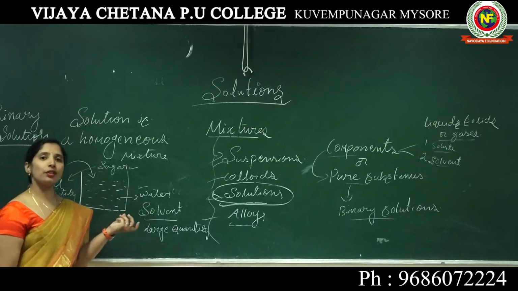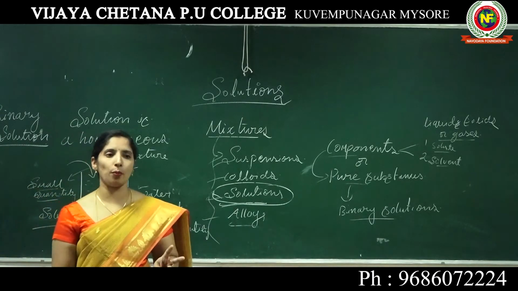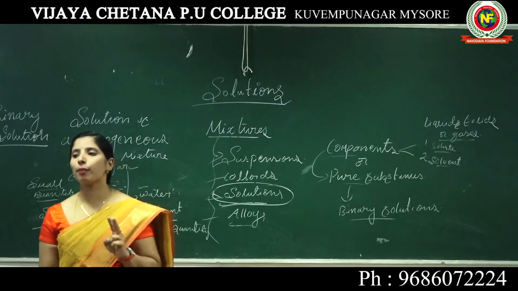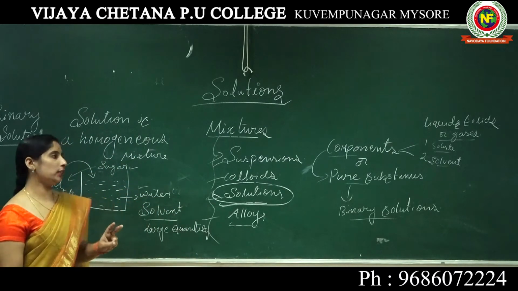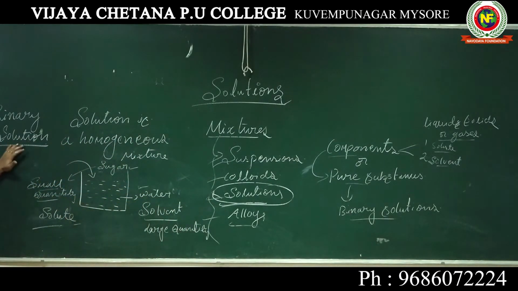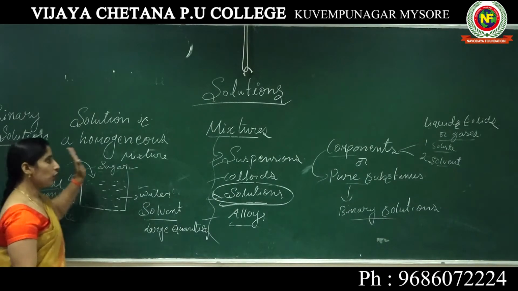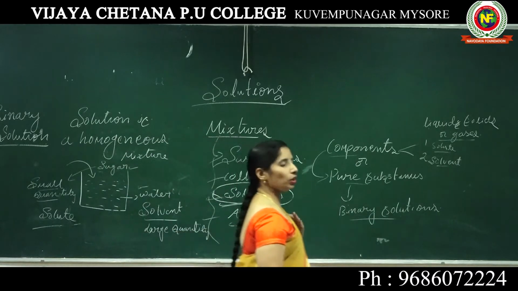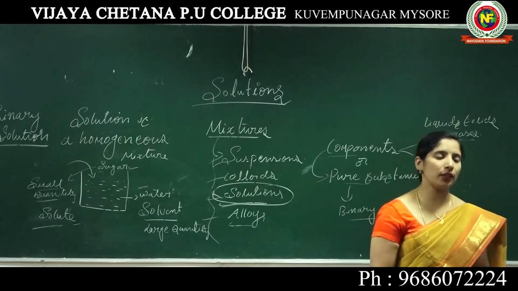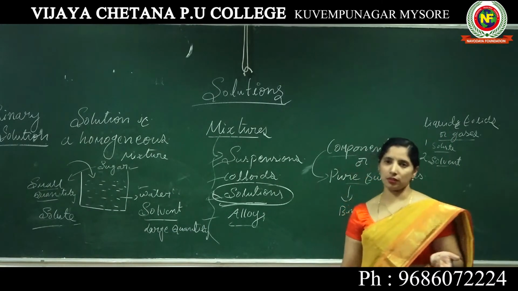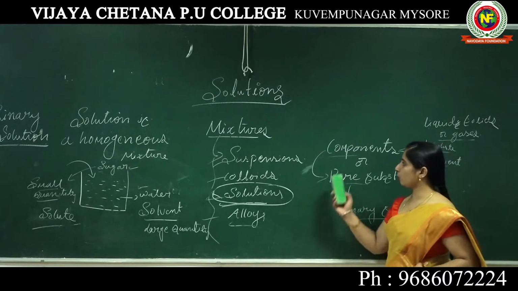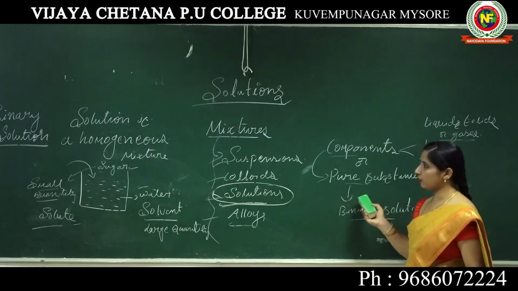A solution made up of only two components we call a binary solution. In a binary solution, another name for the components is pure substances; the components and pure substances are both the same.